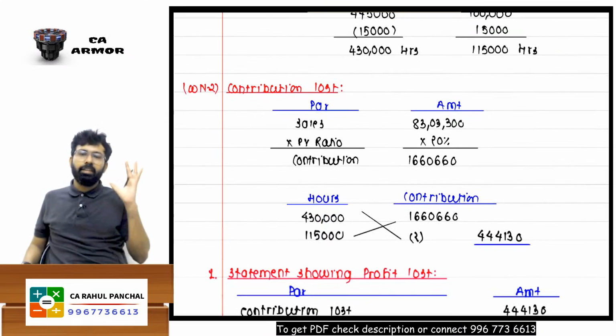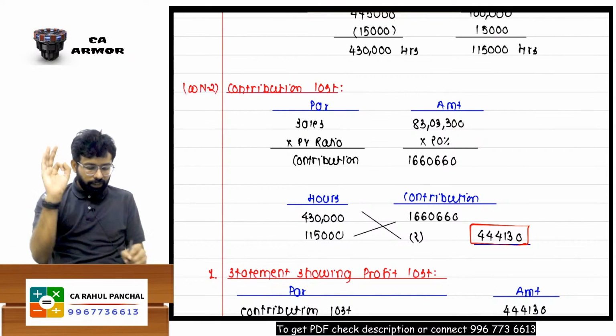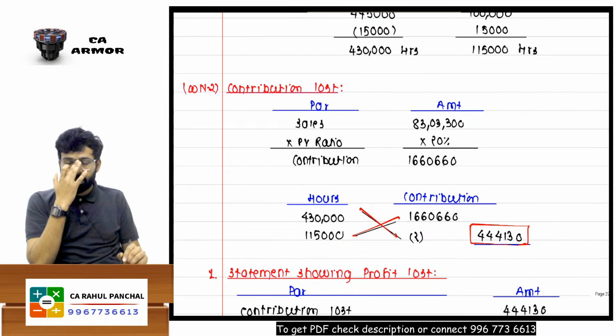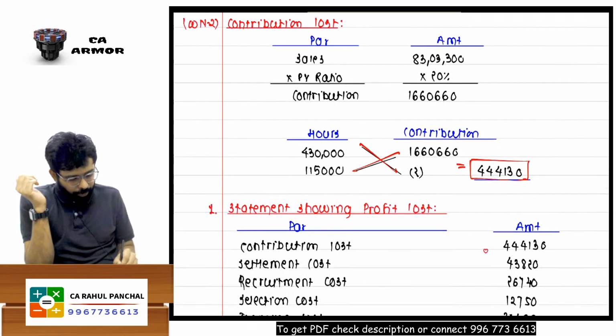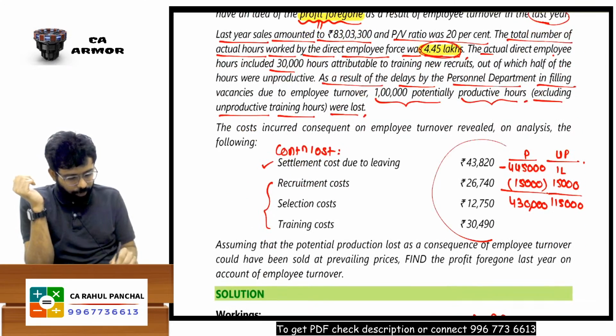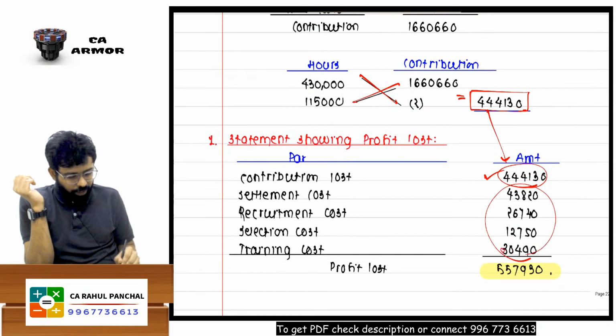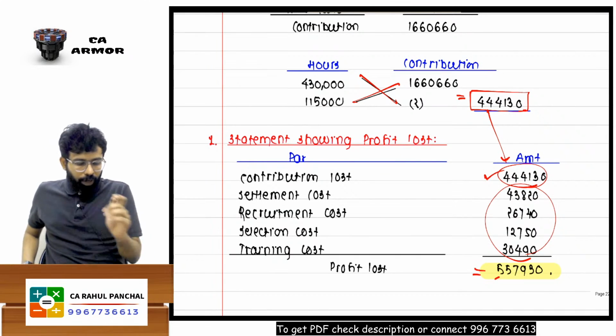Finally, sir, once you get this value after cross multiplication, I can see that this is your contribution lost, which will be written over here. And the remaining cost will be copied from over here, the remaining 4 costs, 1, 2, 3, 4. Then, sir, take the total. You will get profit lost.